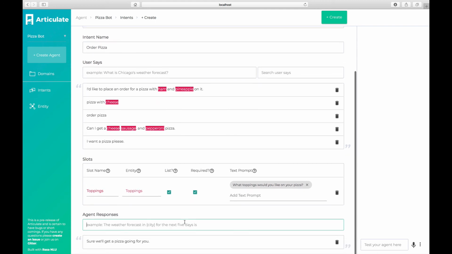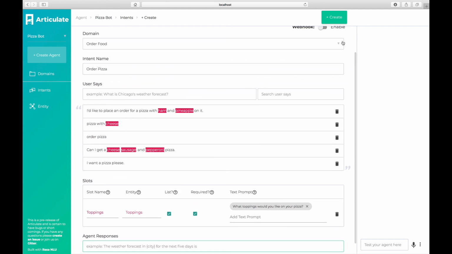But you also have the option to use templating inside of your responses. So you can say, we will get a slots.toppings.value pizza in the oven right away. It's probably worth a video and a blog post just about this, but these slots are exposed at slots and the name of the slot, so slots.toppings, and then the value.